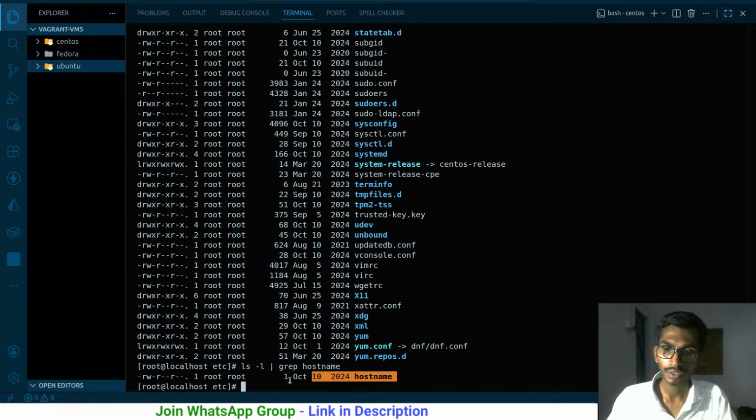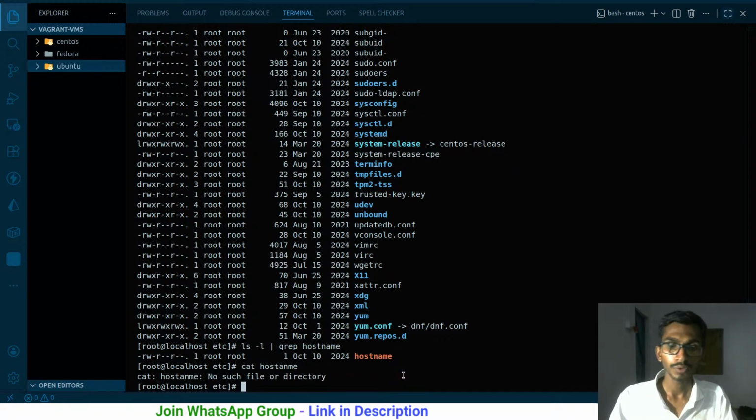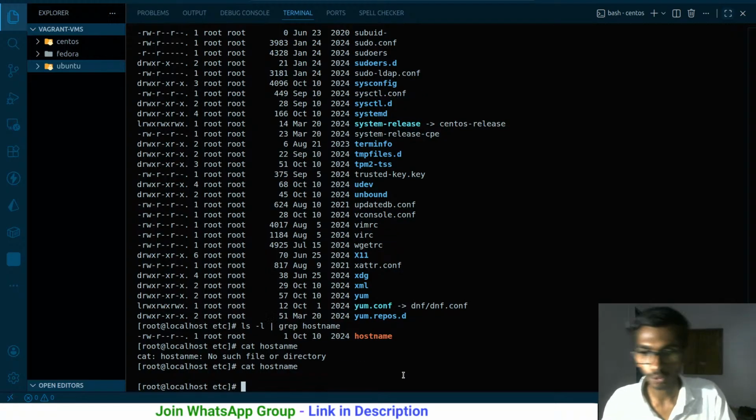So this is the file that I have got. Again, this is nothing but a file. It was created in 2024 and all. This is the host name. If I say cat hostname, we don't really have anything inside this.